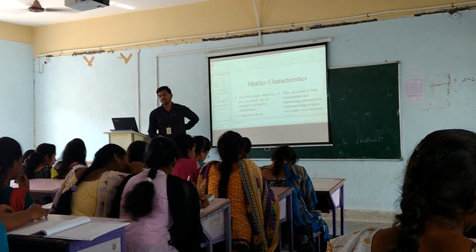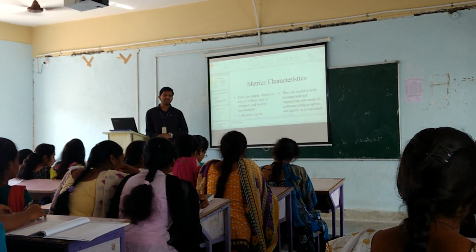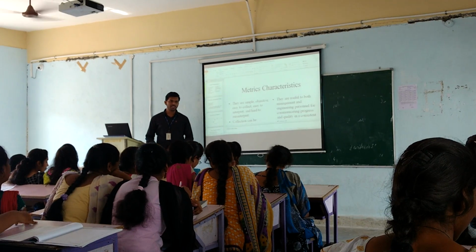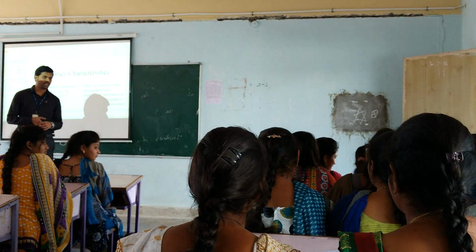Quality indicators, we need the quality indicators. First metric is change traffic and stability, breakage and modularity. Middle one, breakage and modularity.